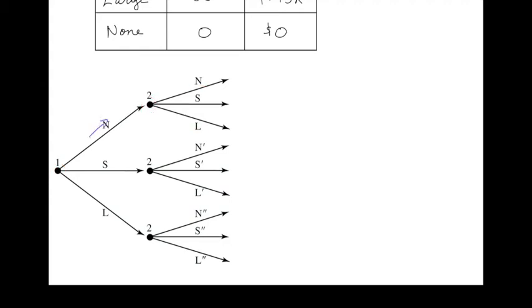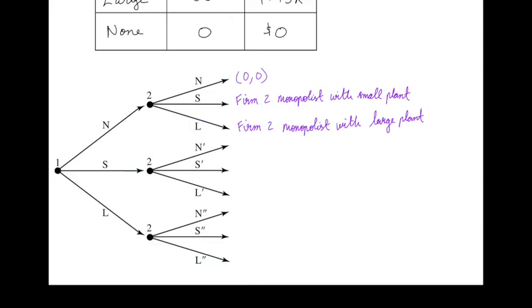After firm 1 builds no plant, and firm 2 also builds no plant, neither of them is going to get any revenue, neither is going to pay any investment, so they're both going to receive a payoff of 0. So if neither firm enters, they both get a payoff of 0. If firm 1 doesn't enter the market, so firm 1 builds no plant, and firm 2 builds a small plant, then firm 2 is going to be a monopolist with the small plant. Similarly, if firm 2 builds a large plant when firm 1 has not entered, then firm 2 is going to behave as a monopolist with a large plant.